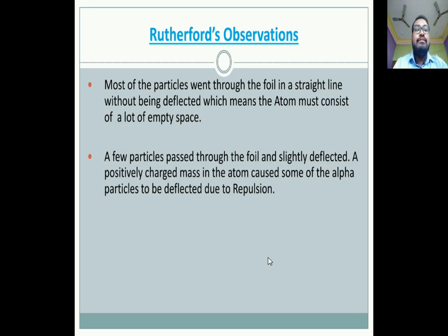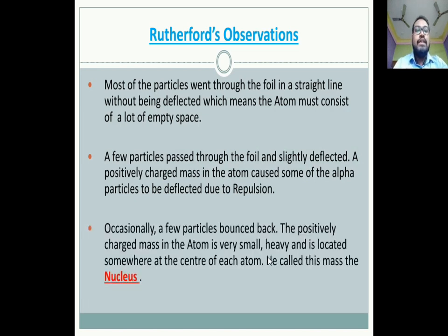A positively charged mass in the atom caused some of the alpha particles to be deflected due to repulsion. Thirdly, occasionally a few particles bounced back. The positively charged mass in the atom is very small, heavy, and is located somewhere at the center of each atom. He called this mass the nucleus.